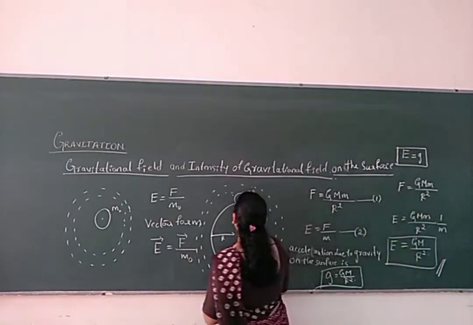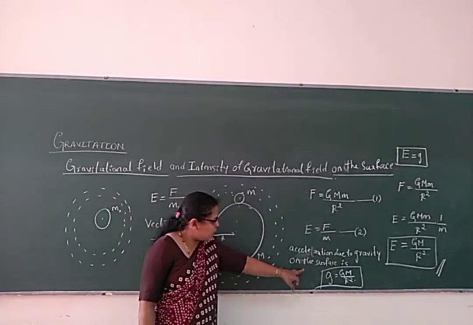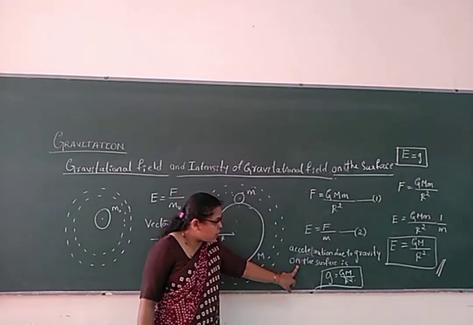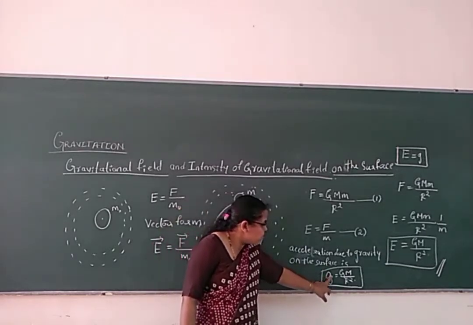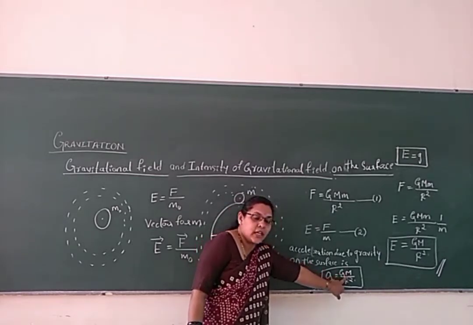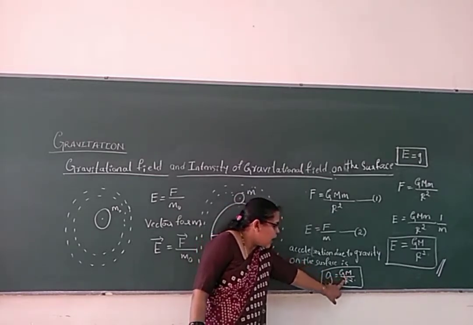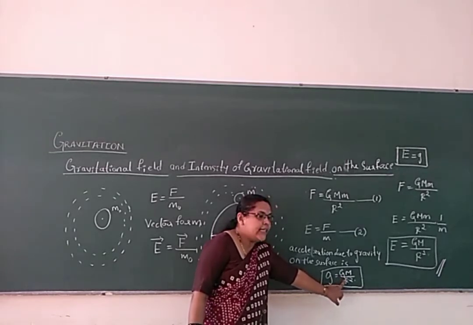Obviously they are very much related to each other. As we know, acceleration due to gravity on the surface of the Earth is directly related to the gravitational constant, the mass of the Earth, and r, the square of the distance between the body and the Earth.